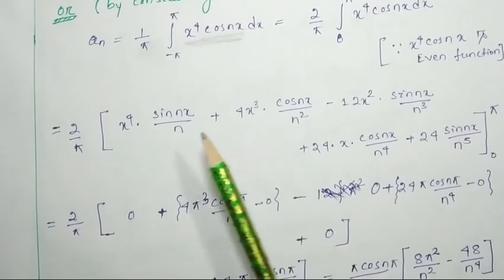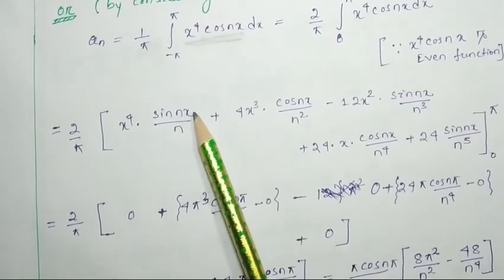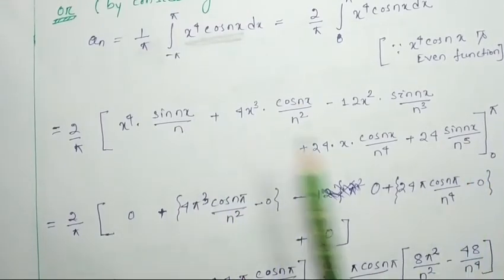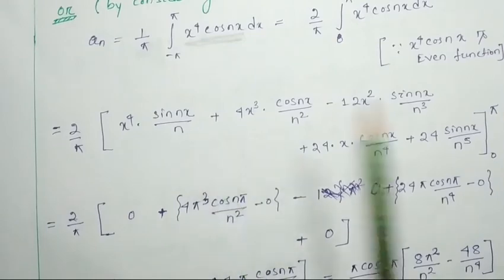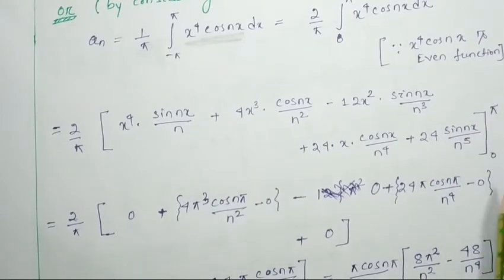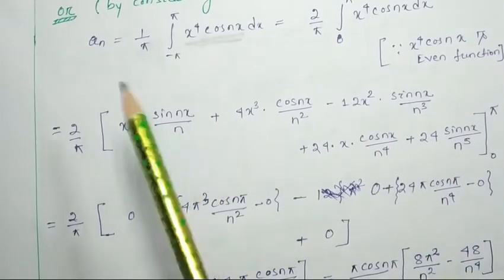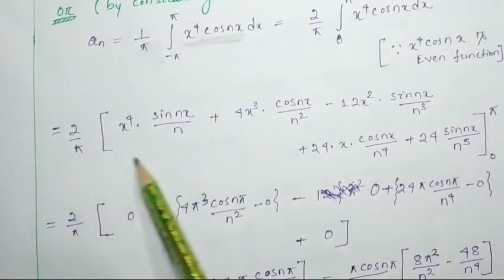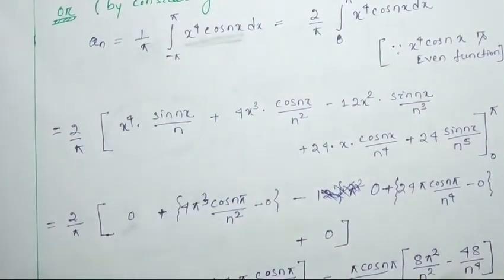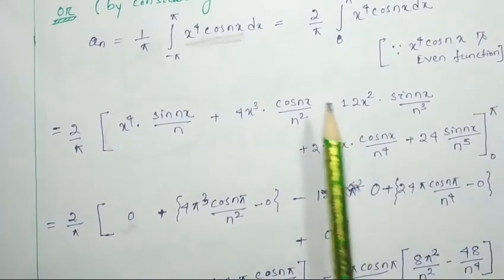See, sin n pi will be equal to 0, sin 0 will be equal to 0. So by putting the higher limit and lower limit for this first term, we can get 0. Okay, now we have to put the upper limit and lower limit for this term,